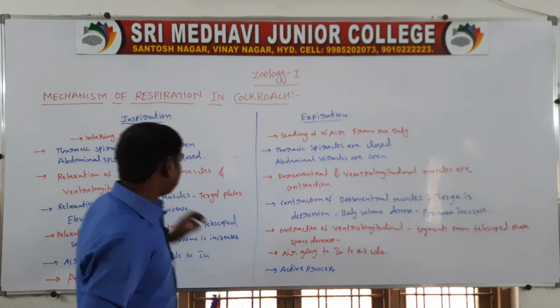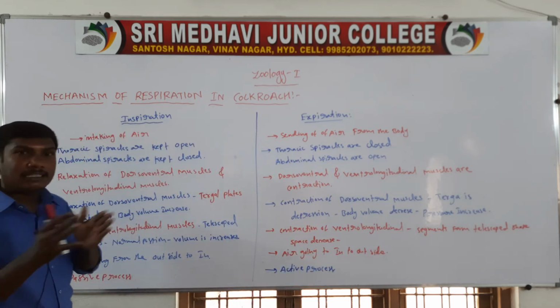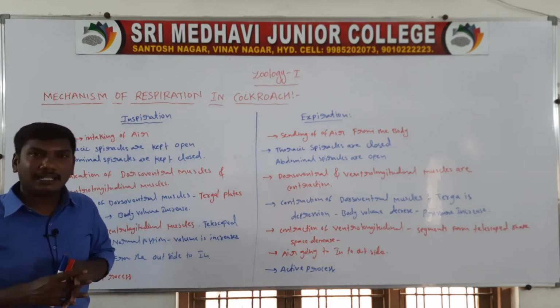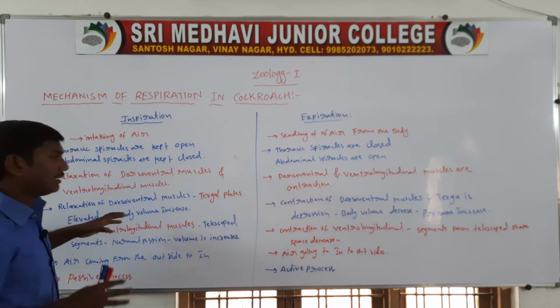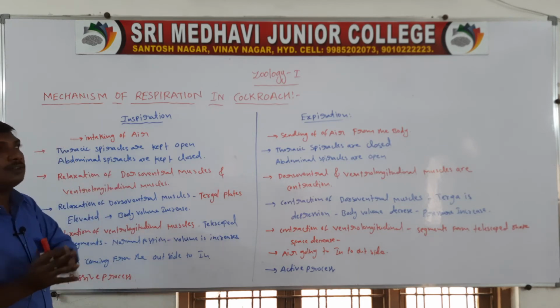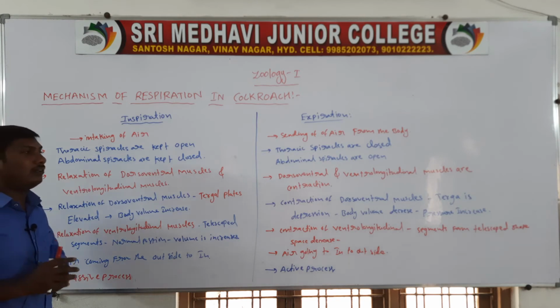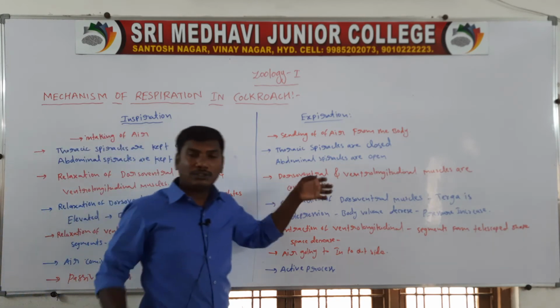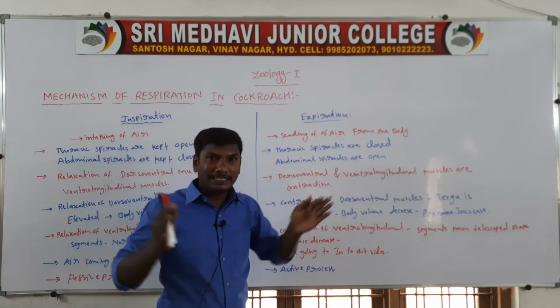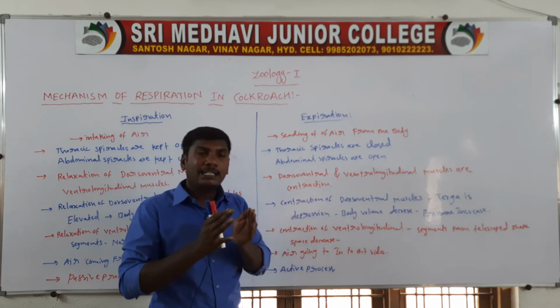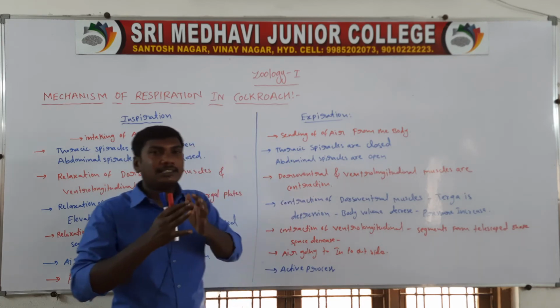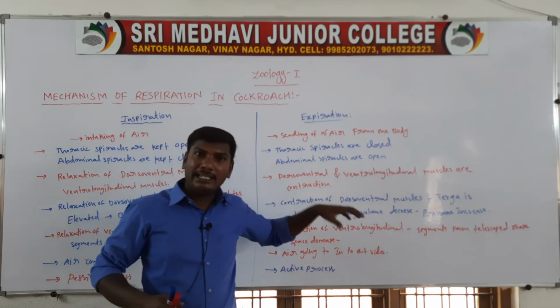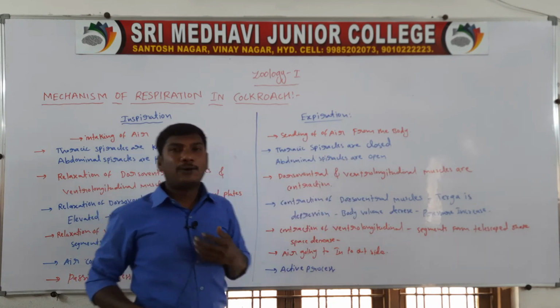With relaxation of the dorsoventral muscles, the tergal plates are elevated, so the body volume increases and air comes from the outside to the inside. With contraction of the dorsoventral muscles, the tergal plates are depressed, so the volume decreases and the pressure increases, and the air goes from the inside to the outside.